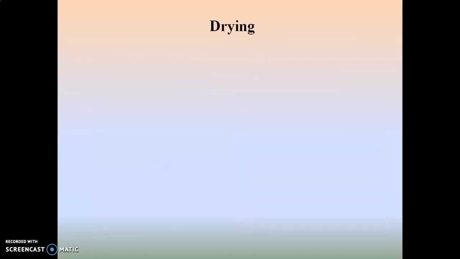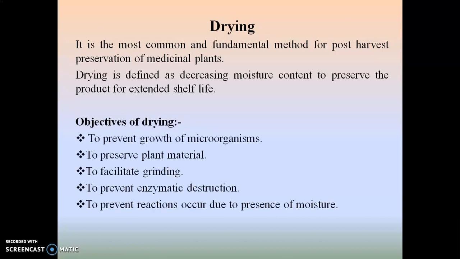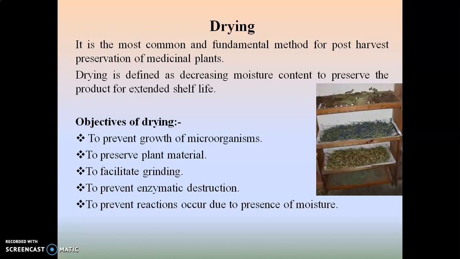Now we will see regarding the drying. After harvesting, drying is carried out, as drying is one of the important parameters, being the most common and fundamental method for post-harvest preservation of medicinal plants. Drying is defined as decreasing moisture content to preserve the product for extended shelf life. The objectives of drying are to prevent growth of microorganisms, to preserve plant material, to facilitate grinding, to prevent enzymatic destruction, and to prevent reactions that occur due to the presence of moisture.